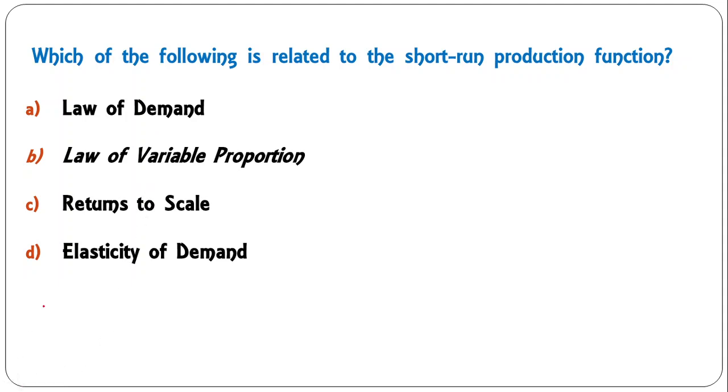The short run production function is known as law of variable proportion, because the proportion of fixed and variable factor keeps on changing. Fixed factors are fixed and variable factors you are changing, so the proportion gets changed. So B is the correct answer here.